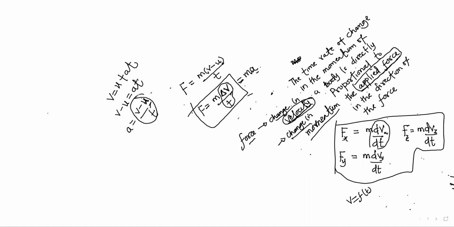Since we know that dynamics also incorporates all the kinematics equations, this is your a. You can see it here. So it's also ma. In this case, I will say it equals max, acceleration along the x-axis; may, acceleration along the y-axis; and maz, acceleration along the z-axis.